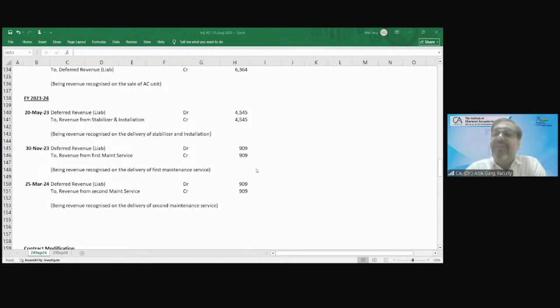So the technician is charging 400 rupees from Voltas for every visit. Voltas will recognize revenue, deferred revenue liability to revenue from maintenance service, 909 rupees. And now, since Voltas has sent the technician to your place, the technician will charge 400 rupees from Voltas. So what will Voltas recognize as an expense?